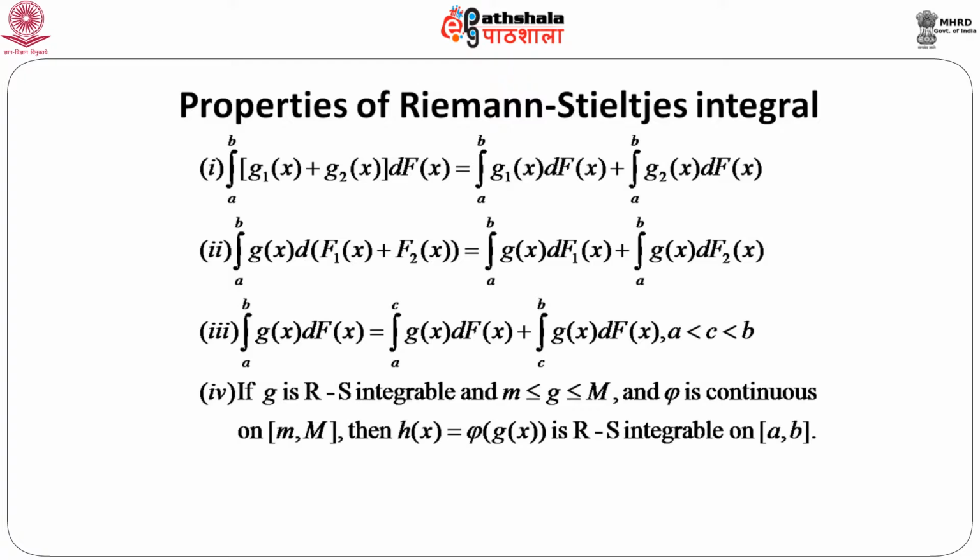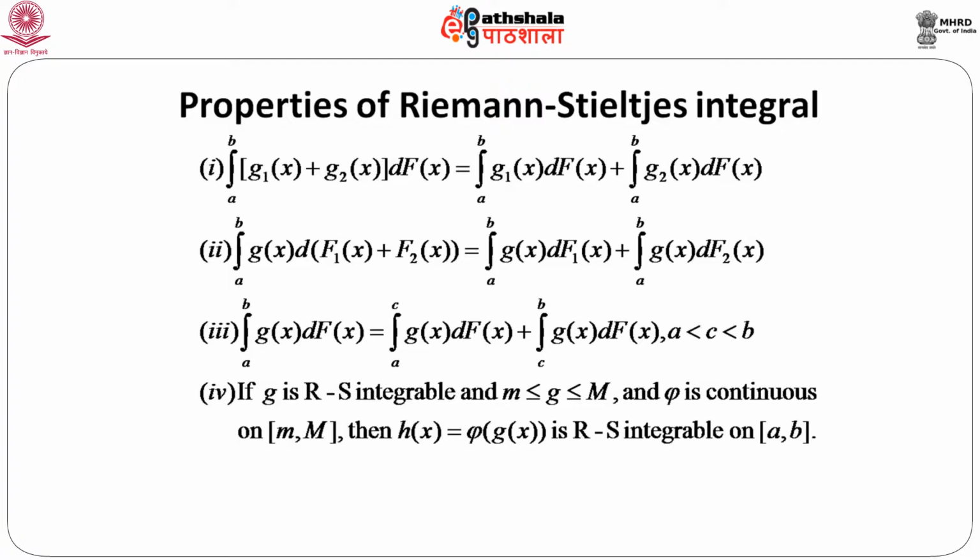Another interesting property is that if g(x) is Riemann-Stieltjes integrable, or RS integrable, and g is bounded, that means it lies between small m and capital M, and phi is a continuous function defined on the closed interval from small m to capital M, then if we define another function h(x) as phi of g(x), this h(x) is also Riemann-Stieltjes integrable on [a, b].